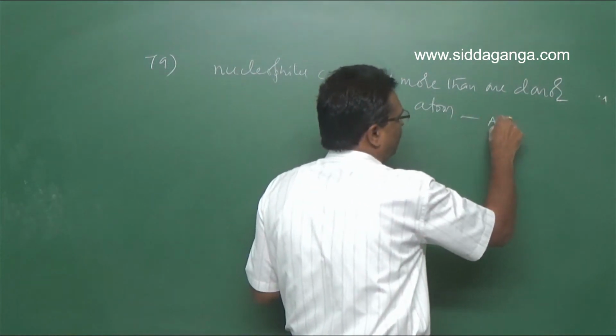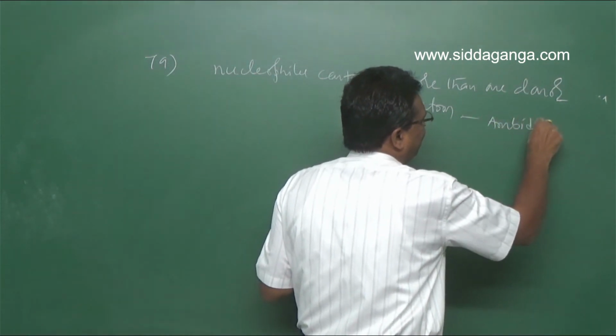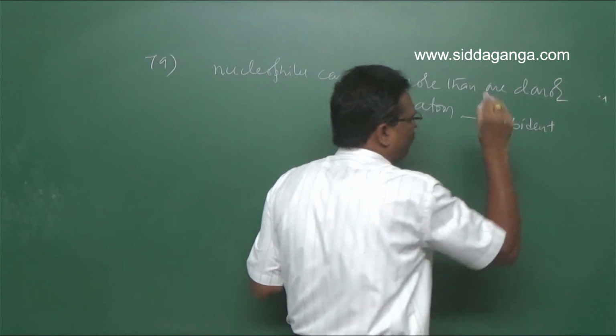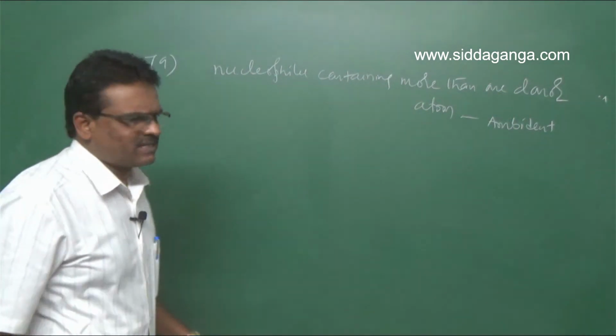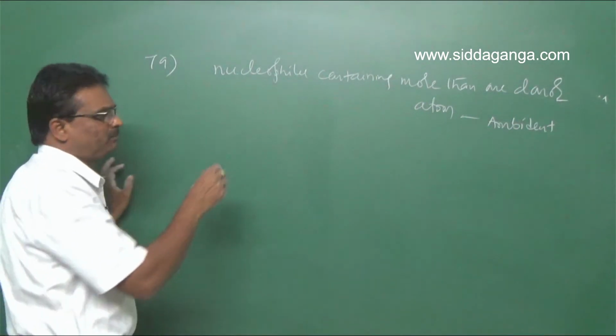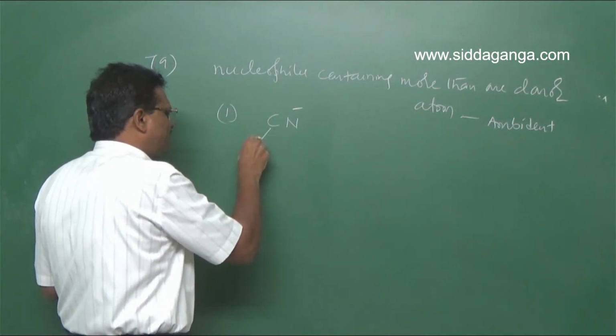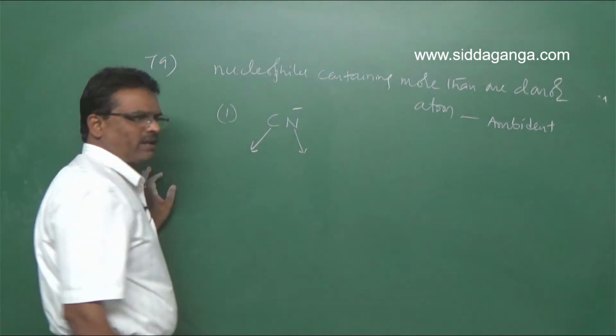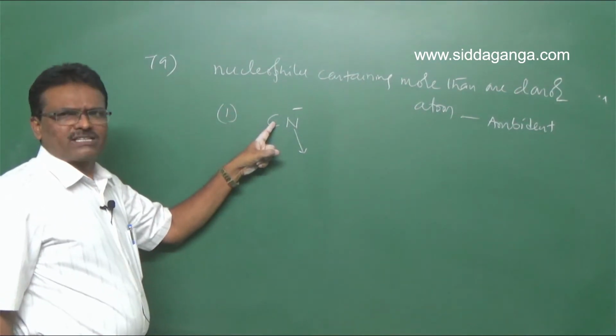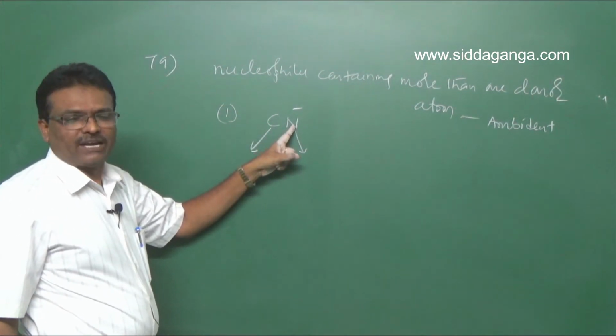So these are ambident nucleophiles. First one, CN minus. This is also donor, this is also donor. If carbon is donor, cyanide; if nitrogen is donor, isocyanide.